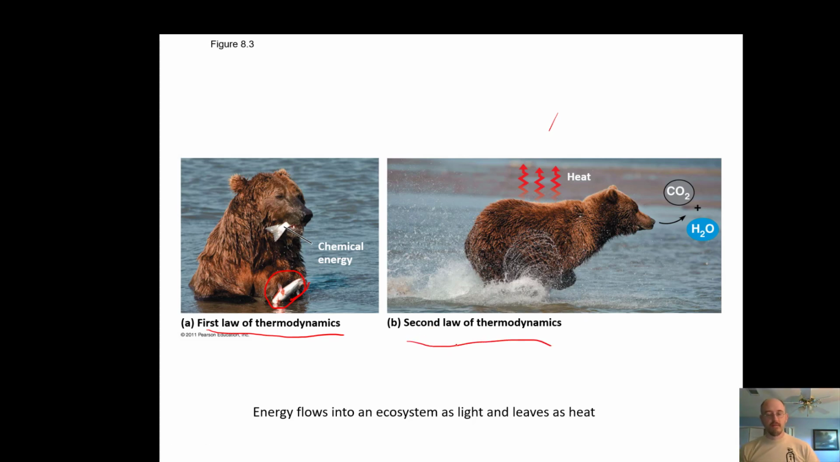And that brings us to a really important idea, that energy flows through an ecosystem. It comes in as light. What do we mean by that? Well, this fish ate bugs. Those bugs ate plants. Those plants received sunlight energy, and that's how that energy got into the ecosystem. So energy flows into an ecosystem as light, and it leaves as heat. It radiates off into space and is gone forever.